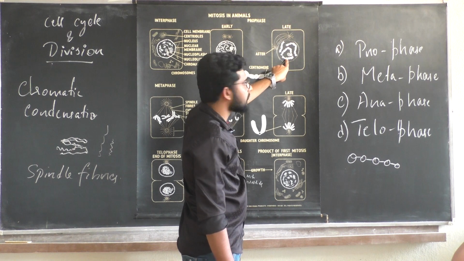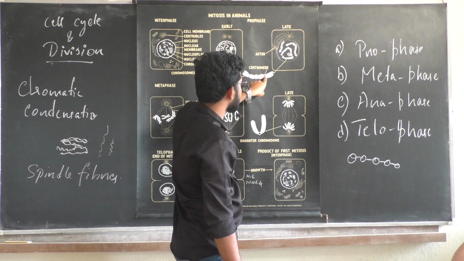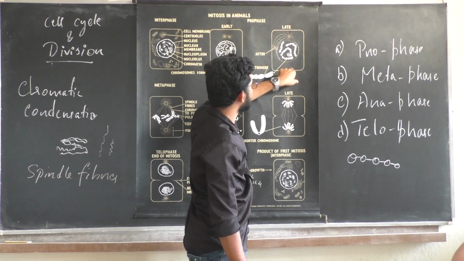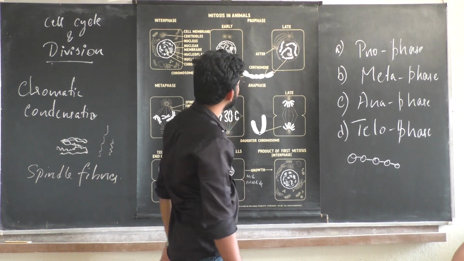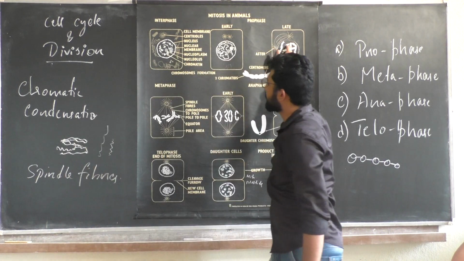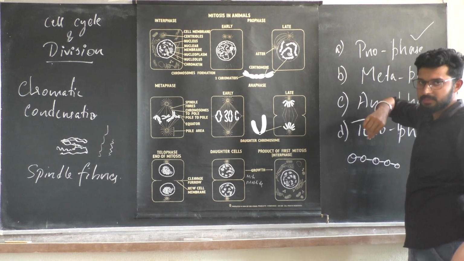Condensation of the chromosome is happening. The chromosomal arms are held together by the centromere. Microtubule formation you can find, and even the centrioles are moving towards the poles of the cell. This is one pole, this is one pole. That is the ending story of prophase. Prophase is done now.